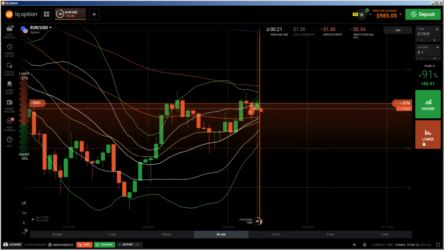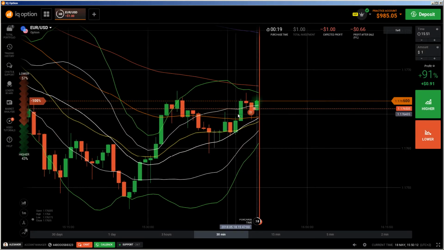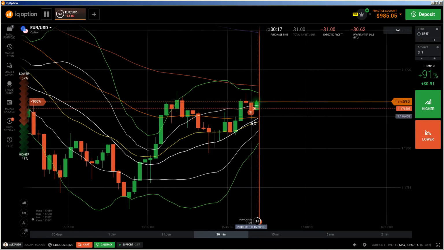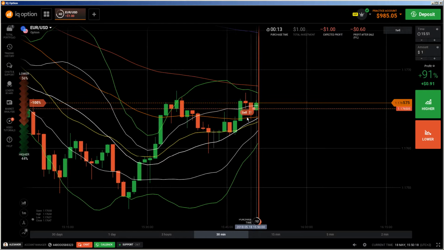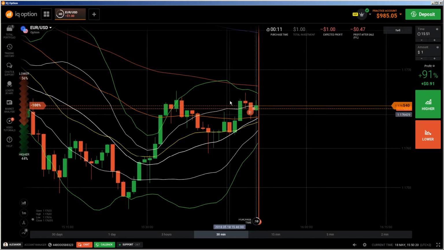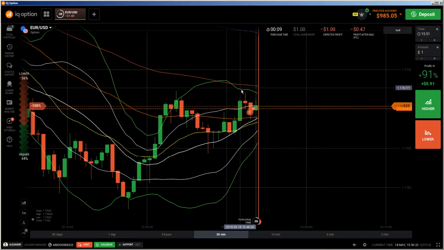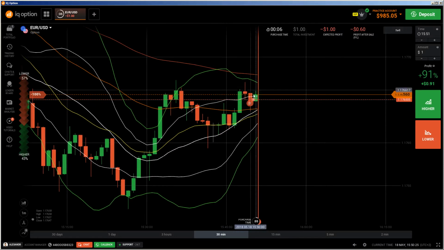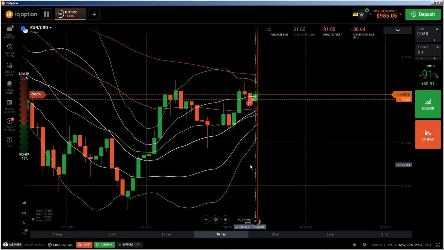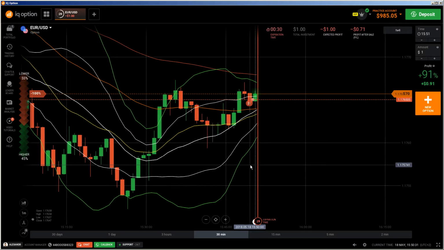And that's the reason why I'm doing a put, because this candlestick is a hammer. There's a bearish hammer, and this bearish hammer is telling me that after this kind of evening star, we are going to get a continuation of the trend, and that's the reason why I'm doing a put. Maybe this will unfold in the last few seconds of the purchase time, but I'm pretty much sure that this will be in the money.